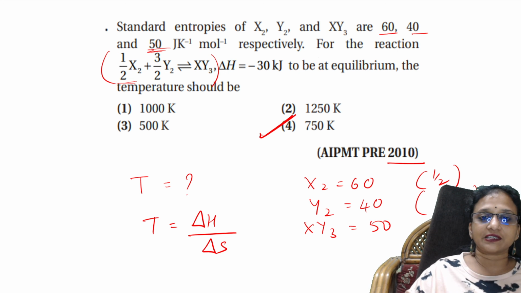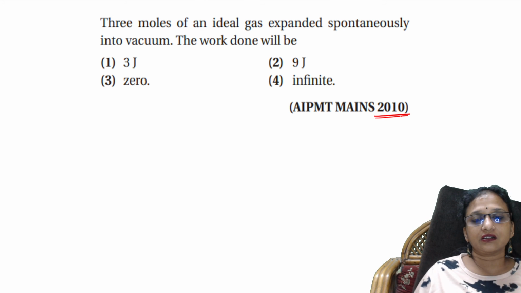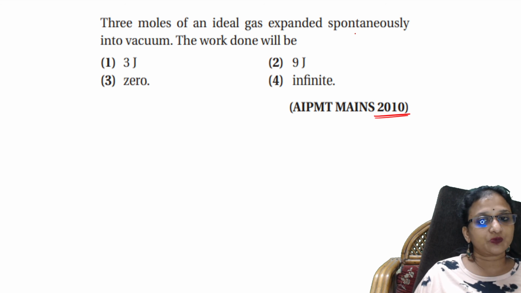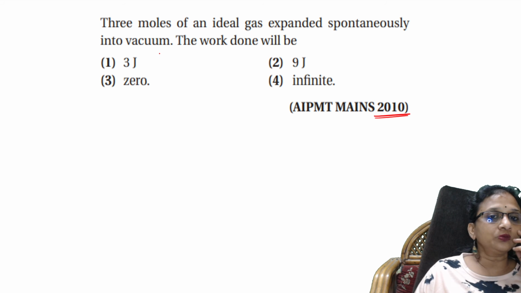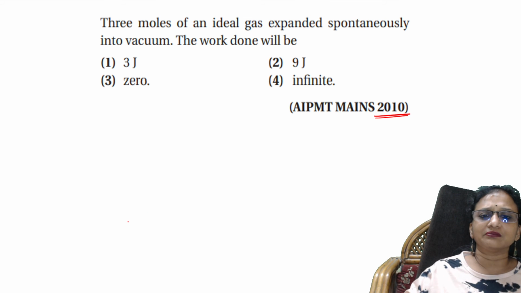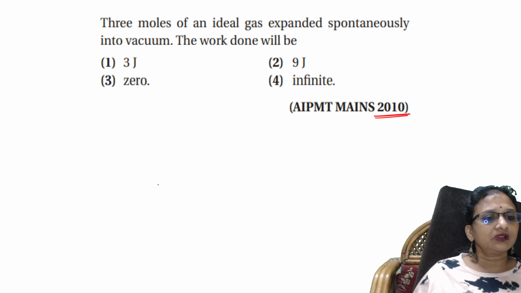Next question, again given in 2010. 3 moles of an ideal gas expanded spontaneously into vacuum. The work done is simple, students, I'll tell you what to remember. They said the gas expanded.